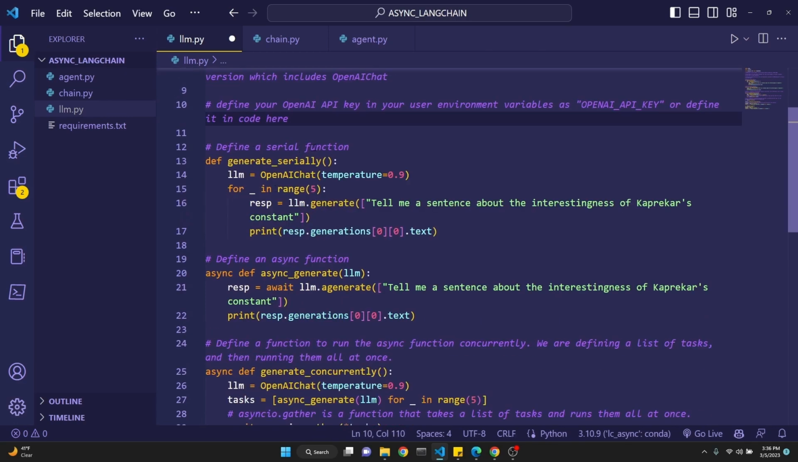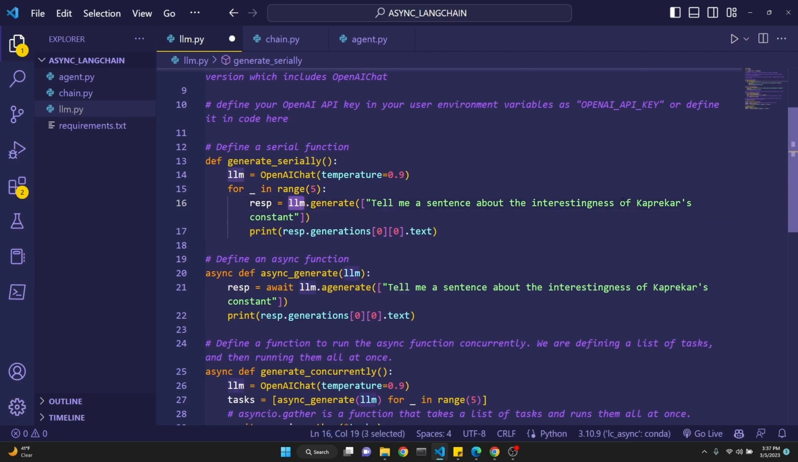And then we define a serial function. This is our function to generate serially. We are defining our OpenAI LLM to be OpenAI chat at temperature 0.9. And then we make a loop for anything in range of 5. This is just a placeholder. We want the response to be what the LLM.generate returns for our prompt.